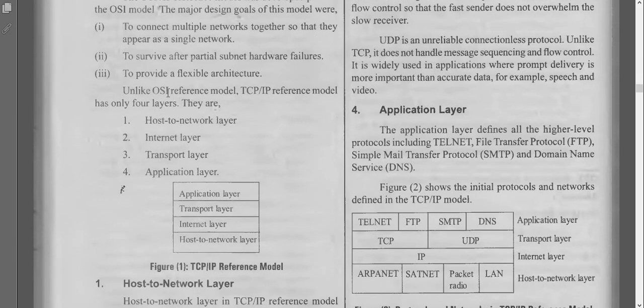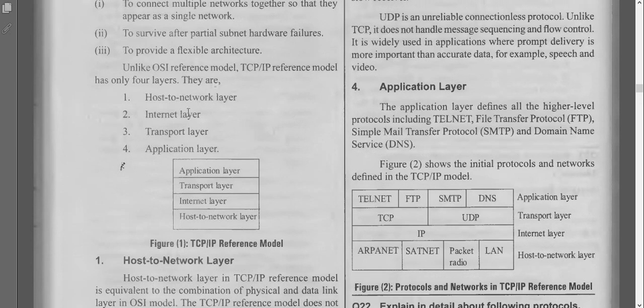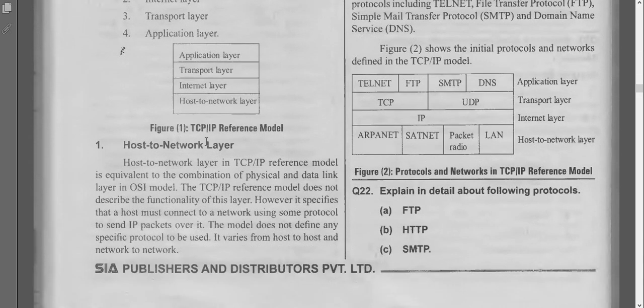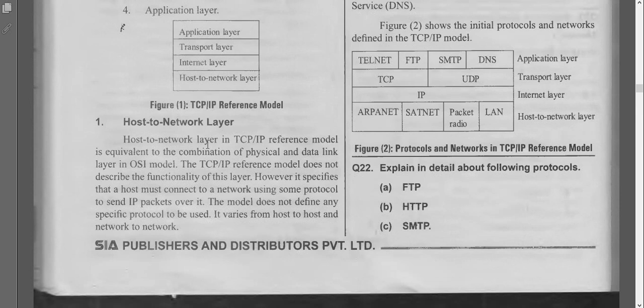Unlike the OSI reference model, the TCP/IP model has only 4 layers. They are the host to network layer, internet layer, transport layer and application layer. First we will discuss each and every one. Host to network layer: in the TCP/IP reference model, it is equivalent to the combination of the physical and data link layers of the OSI model.